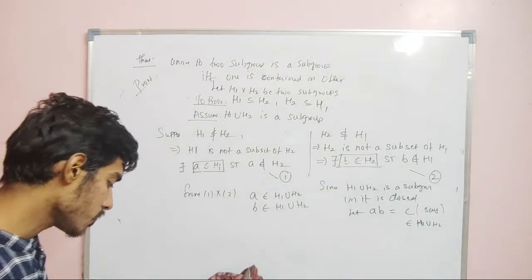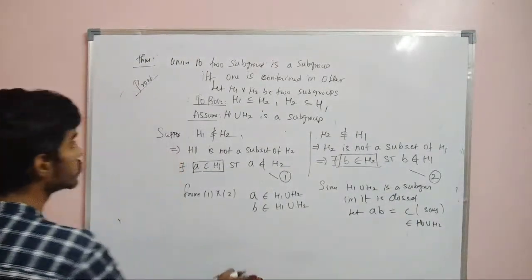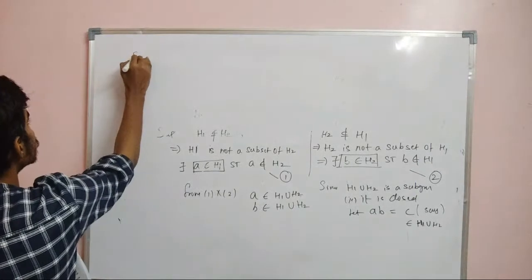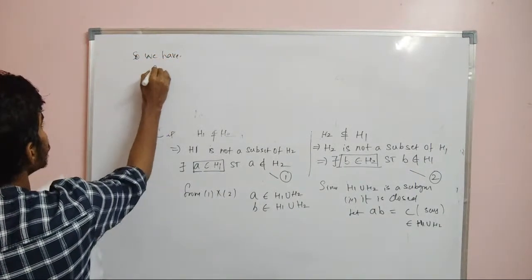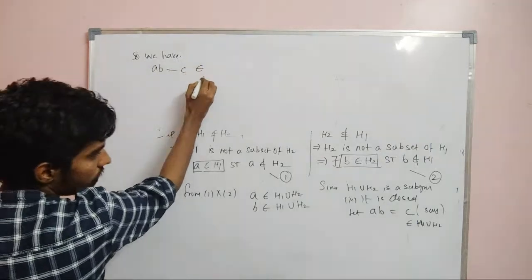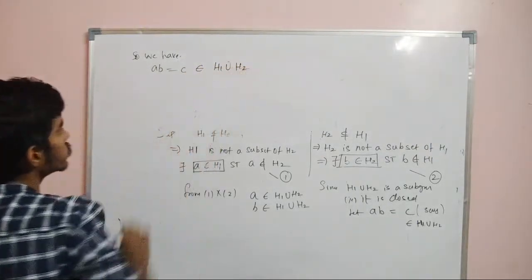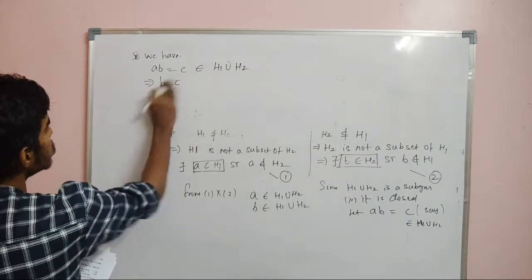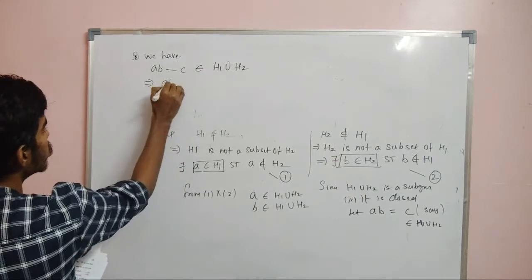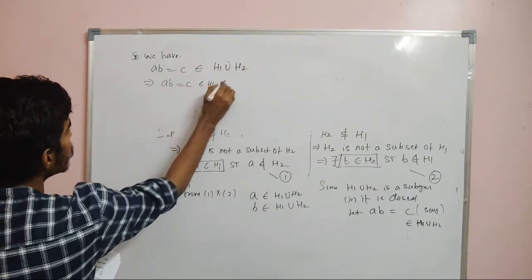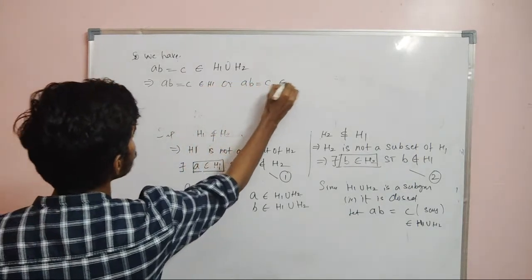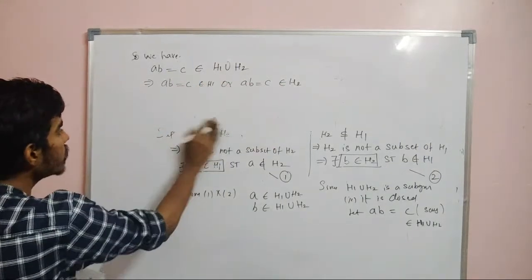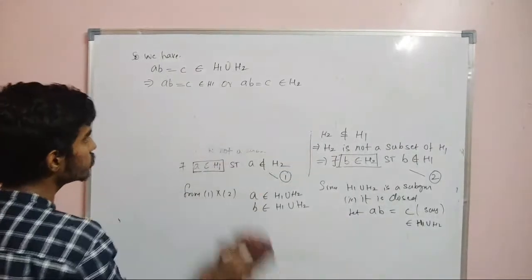Yes. So we have AB is equal to C and this belongs to H1 union H2. So this C belongs to H1 or this C belongs to H2. It can only be in one set because it is a union. So either this element has to be in H1 or this element has to be in H2.